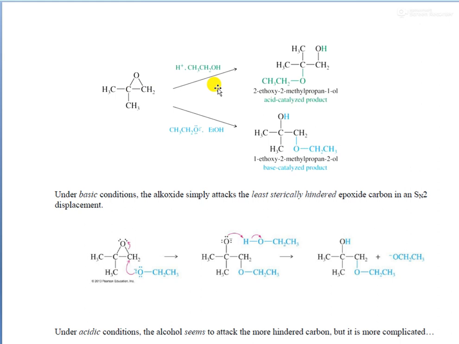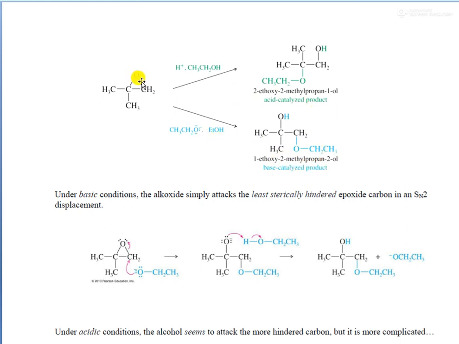And in the case of the base catalyzed reaction, when we use a base, what happens is that the CH3CH2O minus will be formed, as the H plus is abstracted by the base. Okay, and this alkoxide anion prefers a less hindered carbon atom, and subsequently the second product is formed in a base catalyzed reaction.